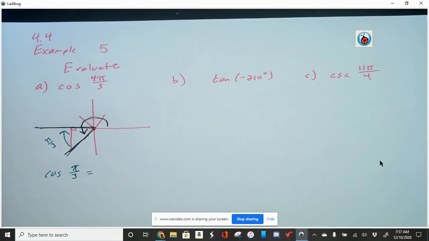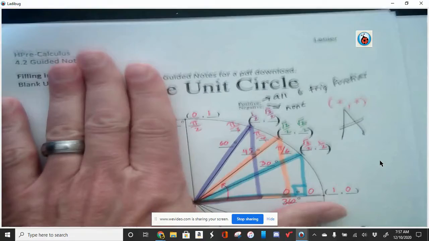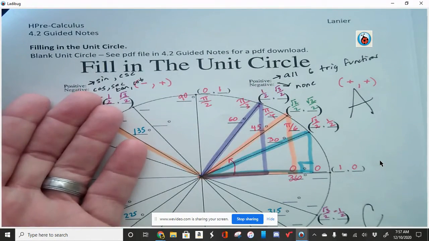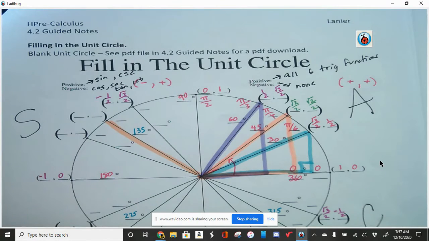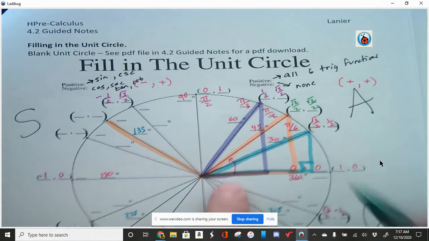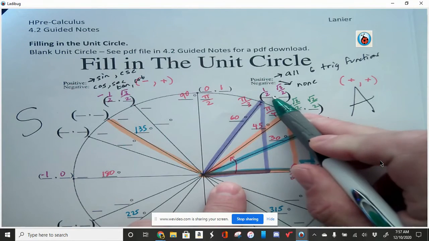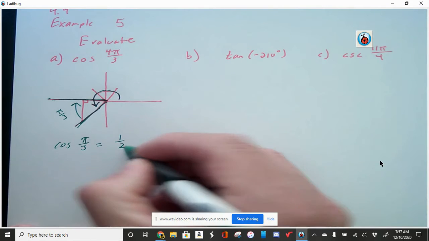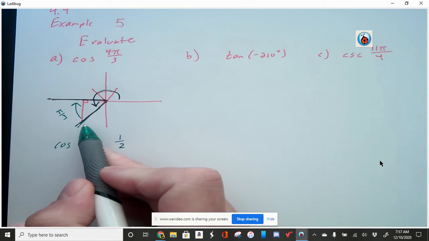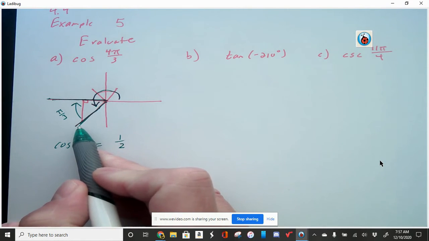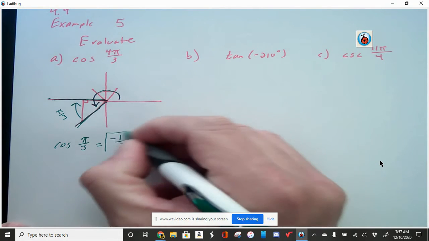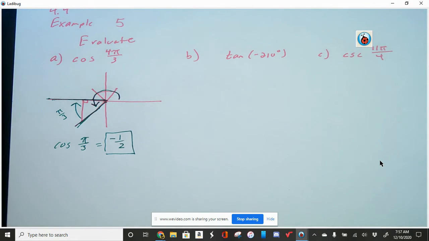All right, so cosine of pi over 3, and again, this is why we just did the first quadrant. Of course, you know the first quadrant reflects over to the second quadrant, the second quadrant reflects down to the third quadrant, and the third quadrant reflects over to the fourth quadrant. But I'm just going to look for pi over 3. Pi over 3 is right here. The cosine is equal to 1/2. But we are in the third quadrant, and in the third quadrant, I know that cosine is negative. Okay, so there's your answer for part A.